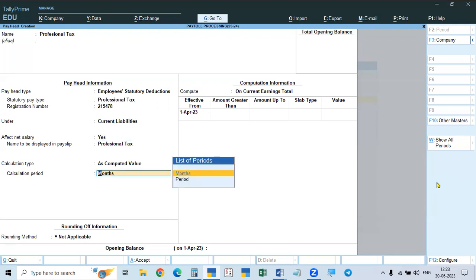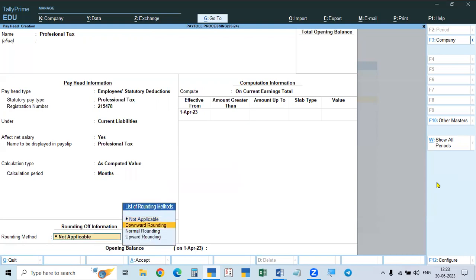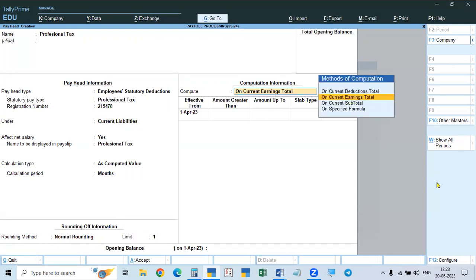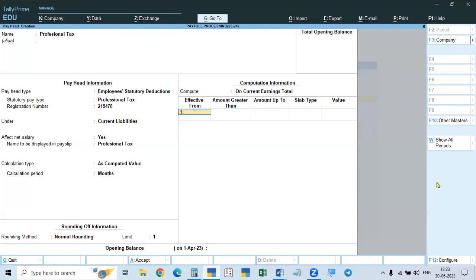Professional tax is shown here. Computed value is by default taking months, with normal rounding. In this professional tax, we will take the current earnings. All the current earnings means any salary in this month, and if you give some special allowance that is not paid every month, even that is this month's income, and depending on income you have to pay. That's why you have to take the current earnings total, all the earnings. So current earnings total 1523 we will take, and professional tax is paid not as a percentage, but as a value.